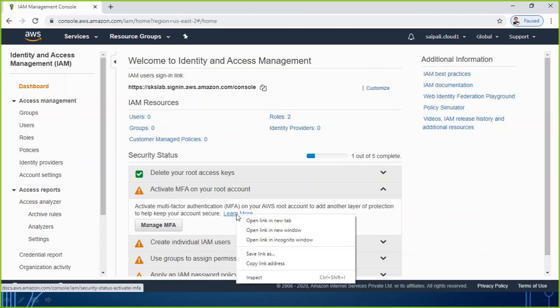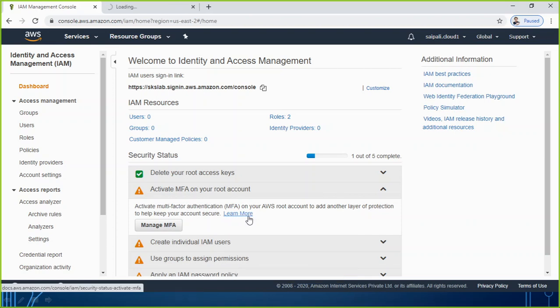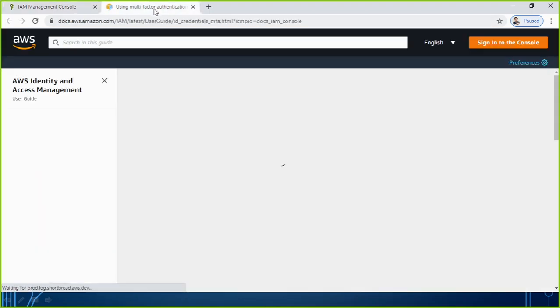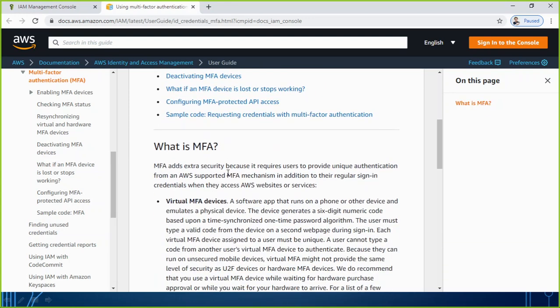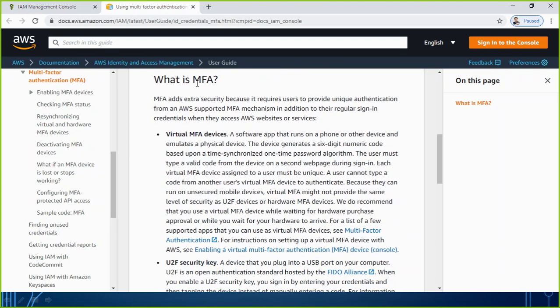So let us use this learn more part. From here you will be able to get to know. I recommend you all to go to this page and read the details about what MFA is, how it works. And here you see these are the options which we can use to do the MFA in AWS.